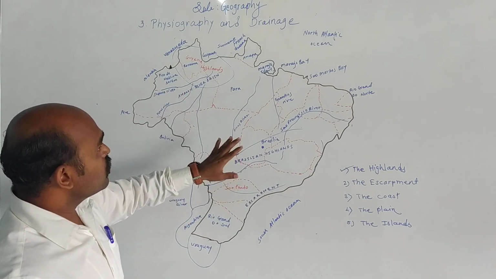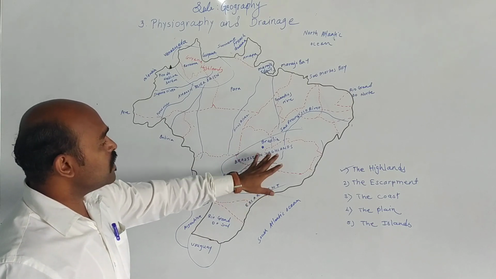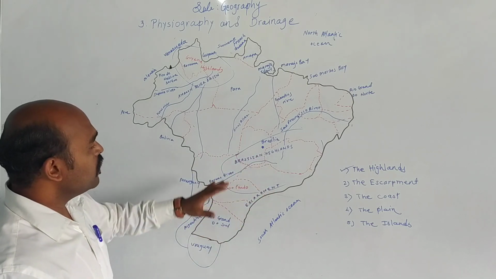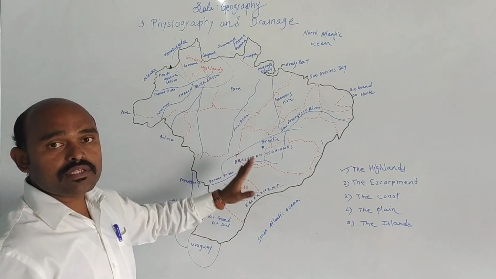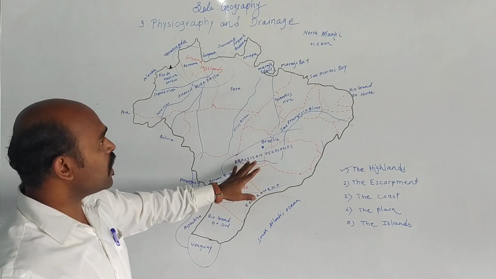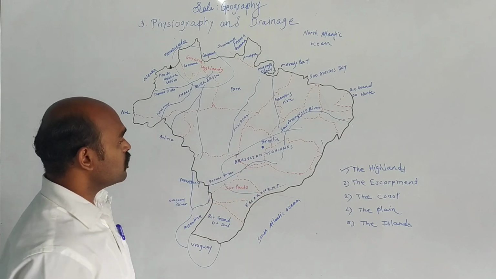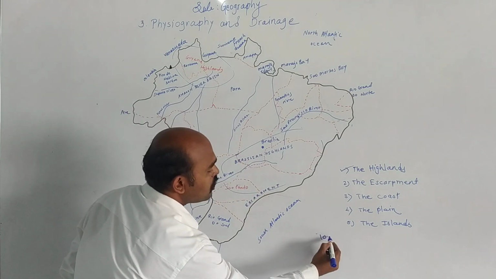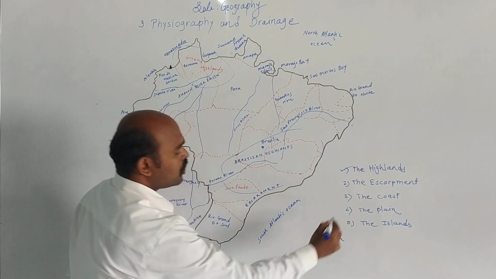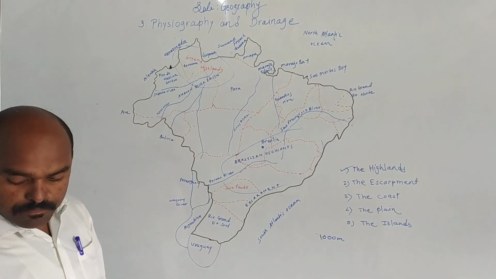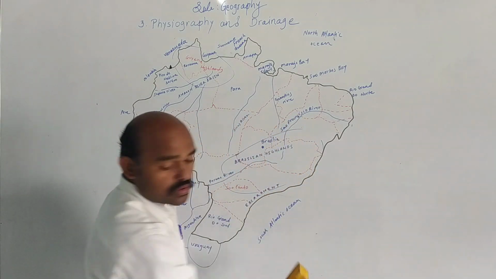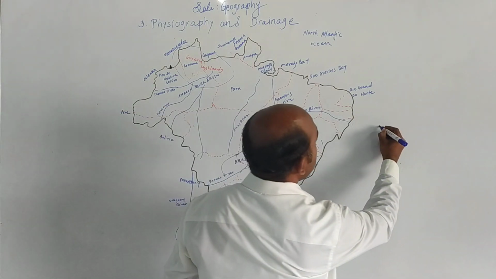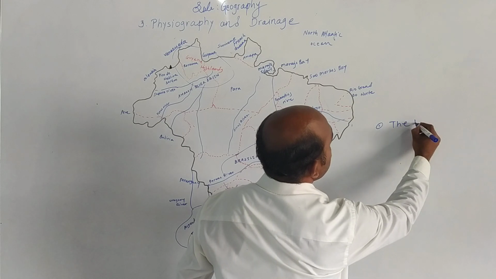Now if we see the Brazilian highlands altitude, then we come to know that the altitude is around 1000 meter. Let us understand about the highlands.